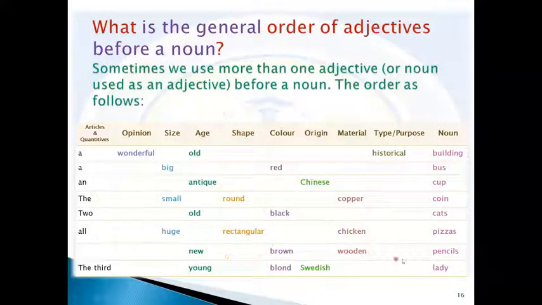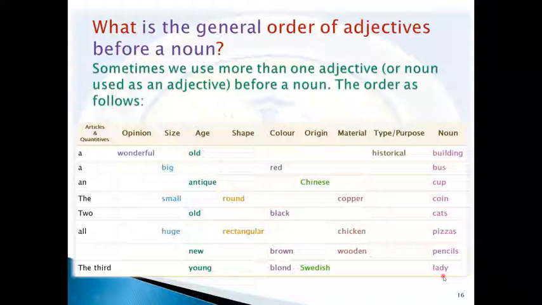New brown wooden pencils. The third, we use both of them, even article plus quantitative, as in this example: the third young blonde Swedish lady. We use article and quantitative in the same form. The article comes before the quantitative.